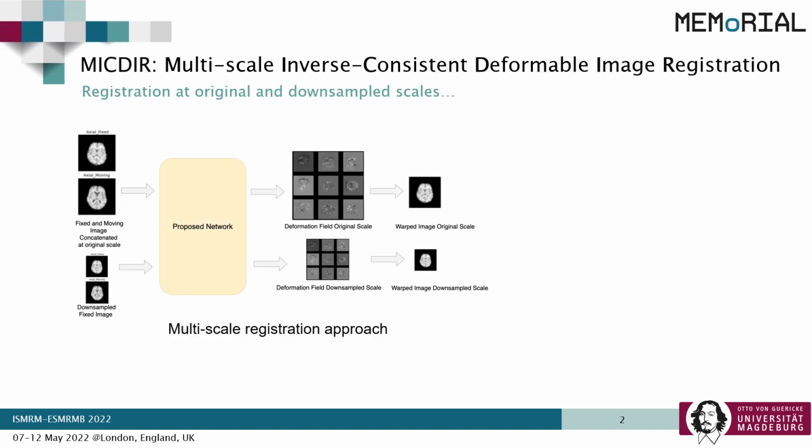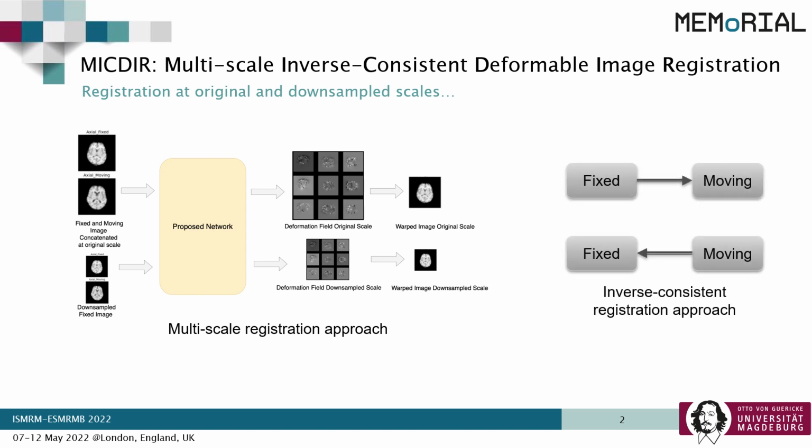Here we are proposing MICTR, which performs the registration in two different scales. We hypothesize that this should assist the model in tracking different amounts of deformations better. We also use inverse consistency, which means registering both the fixed and moving images to each other, which would improve the quality of the deformation as shown by ICNet.